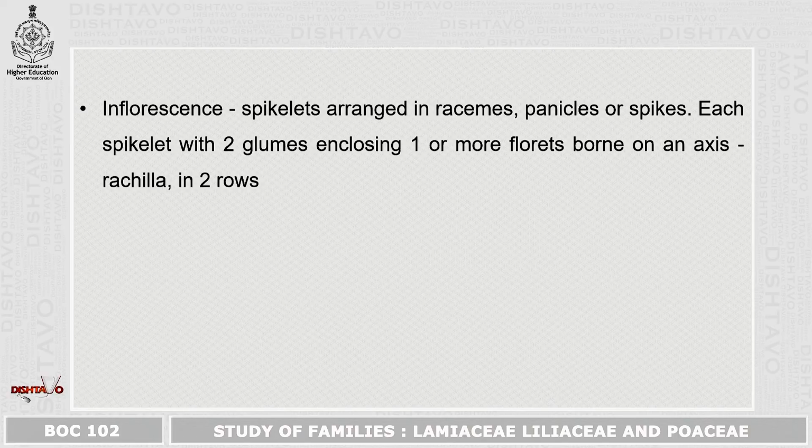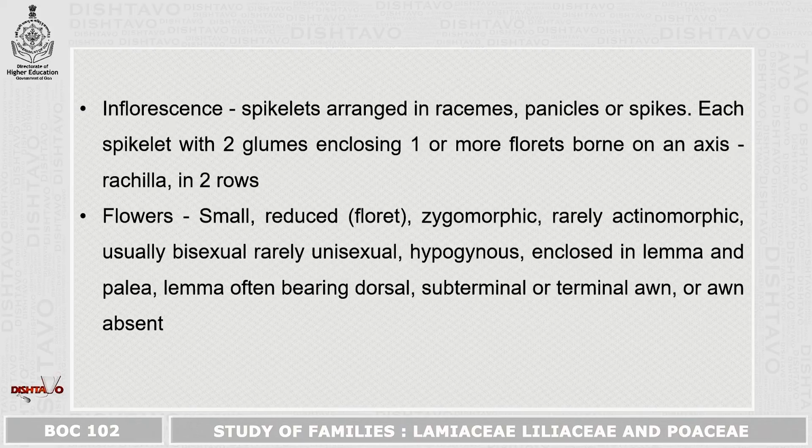Inflorescence is spikelets arranged in racemes, panicles or spikes. Each spikelet is with 2 glumes enclosing one or more florets borne on an axis, which is called as rachilla, in 2 rows. Flowers are small and they are zygomorphic, rarely actinomorphic, usually bisexual, rarely unisexual, hypogynous, enclosed in lemma and palea, lemma often bearing dorsal, subterminal or terminal awn, or awn is sometimes absent.